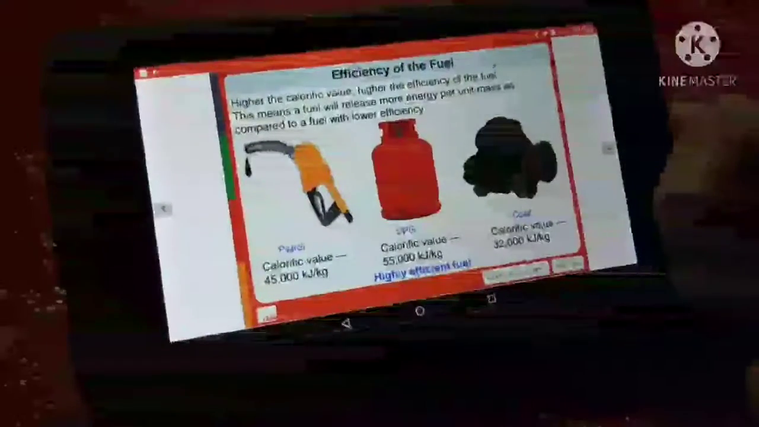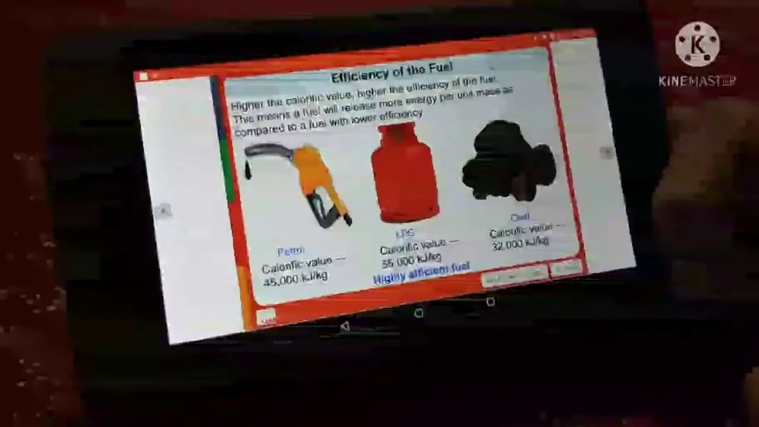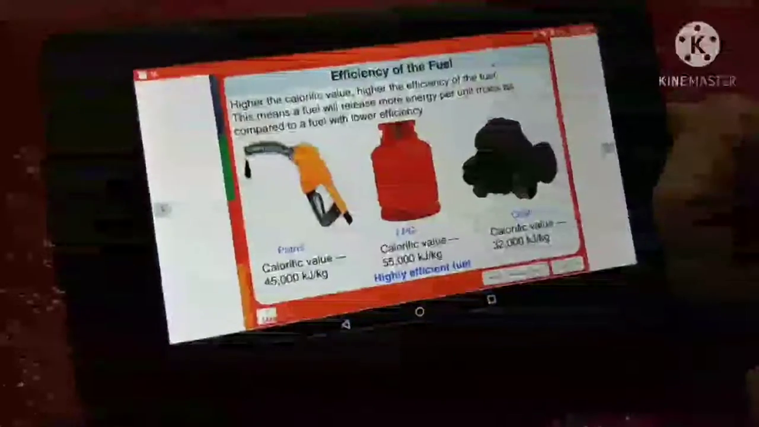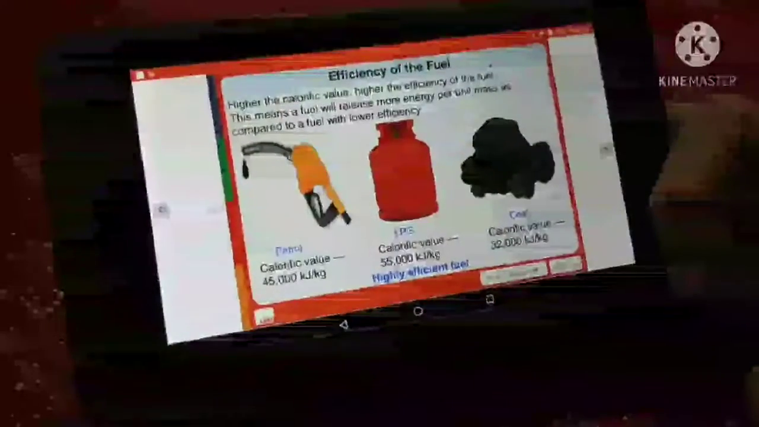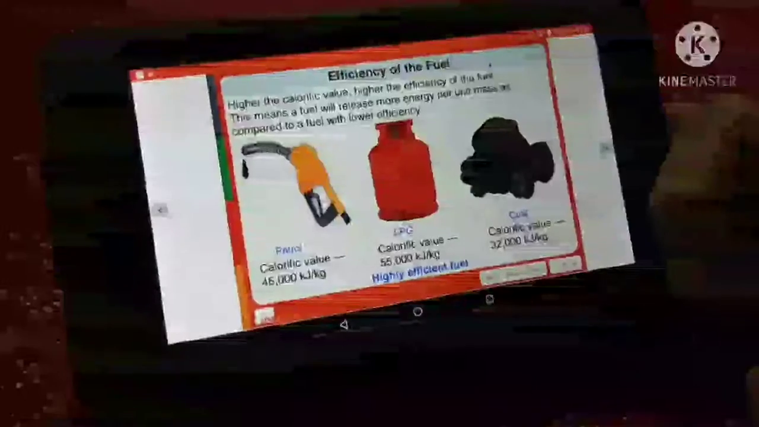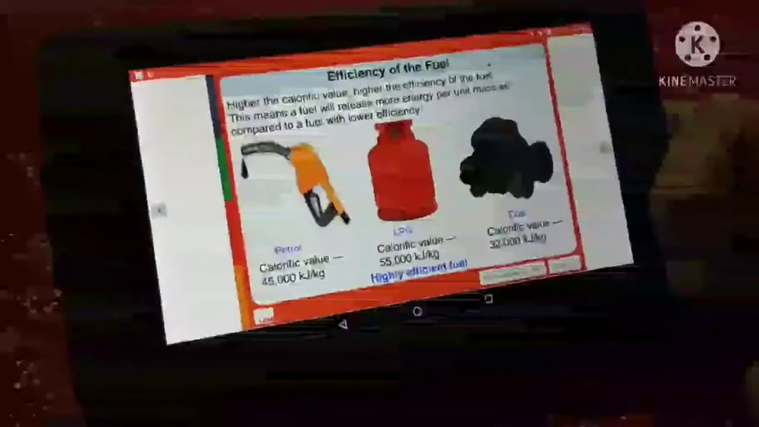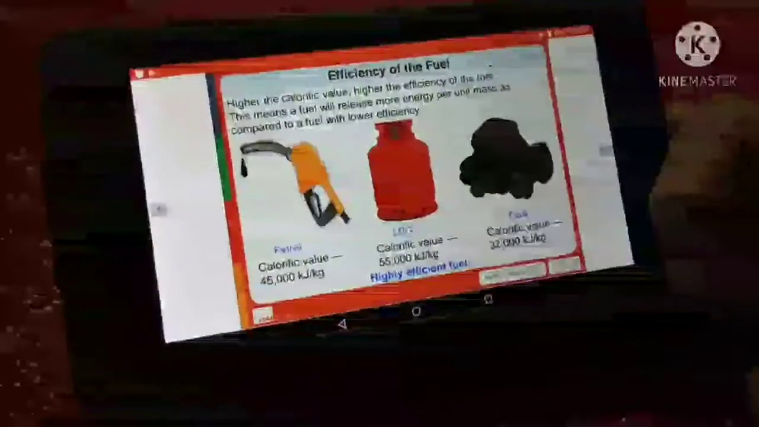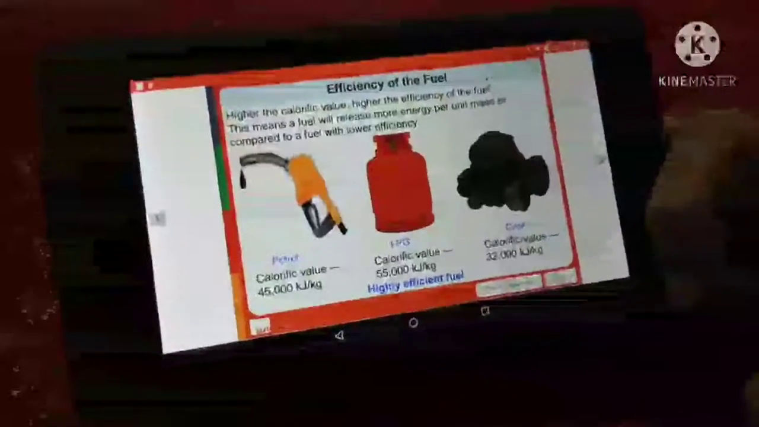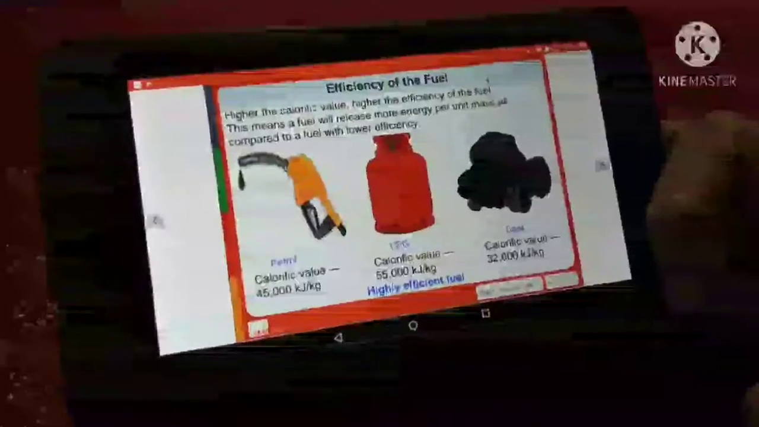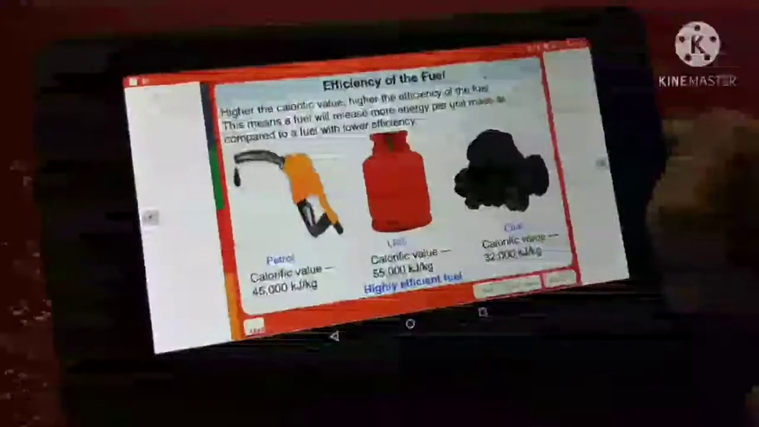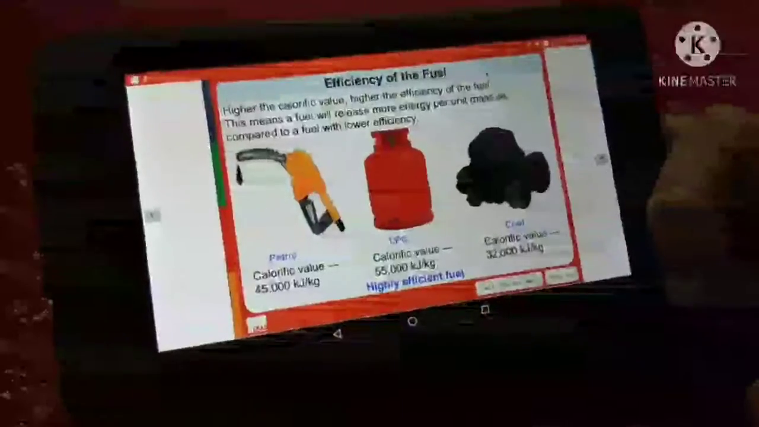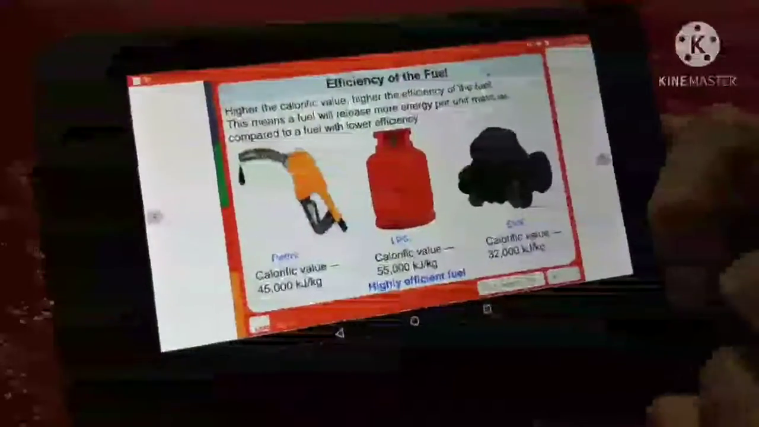Efficiency of the fuel: higher the calorific value, higher is the efficiency of the fuel. This means a fuel will release more energy per unit mass as compared to a fuel with lower efficiency. So, the highly efficient fuel is the one with 55,000 kilojoules per kg, which is LPG, right?